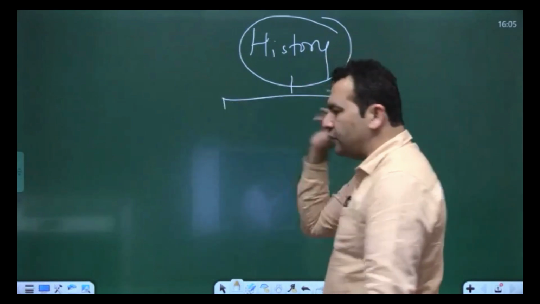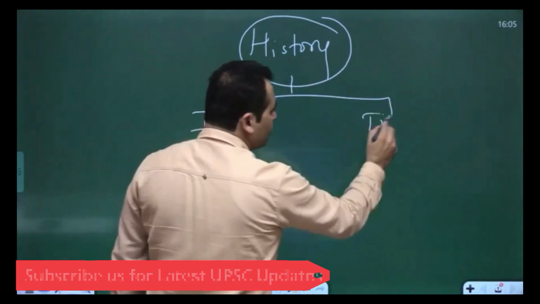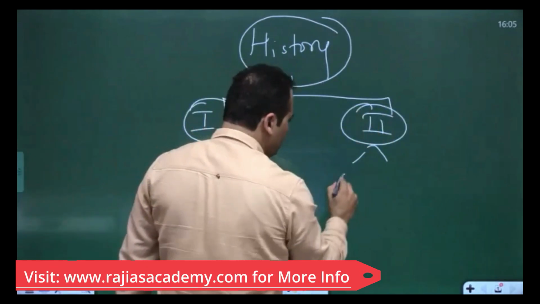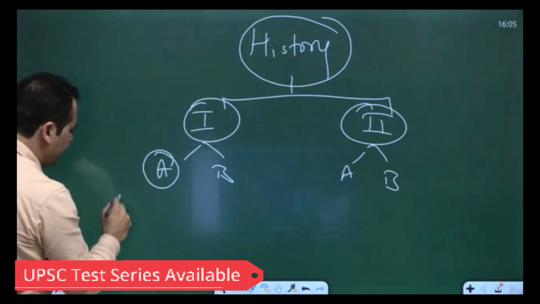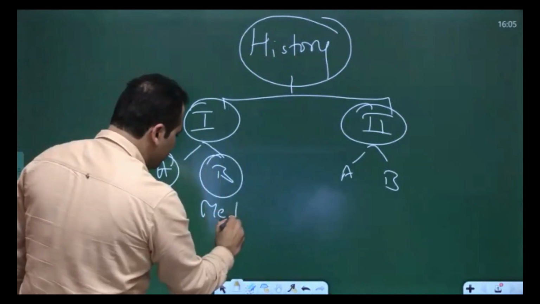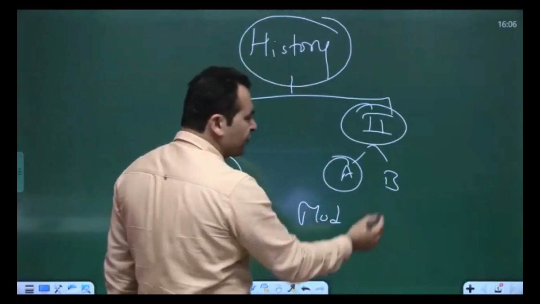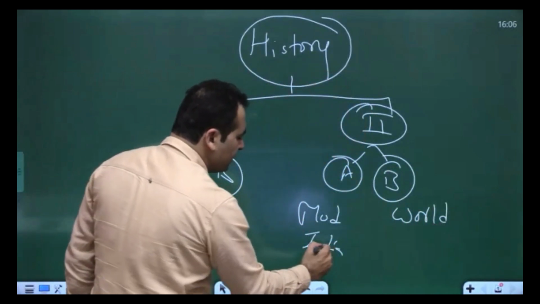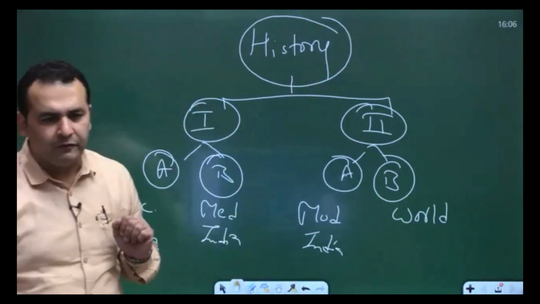Like any optional, if we know the syllabus of history optional, there are two papers, paper one and paper two. Both the papers are divided into two parts, A and B. Paper one, section A is about ancient India. Section B is about medieval India. Paper 2 section A is your modern India, that freedom struggle part, and section B is your world history. Now this is your broad syllabus. I will be coming to it and discussing it in much detail, making you comfortable with it.